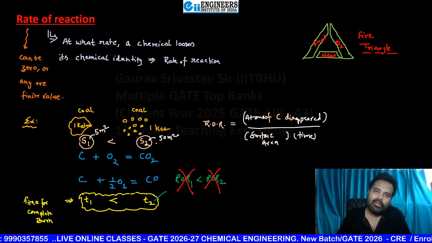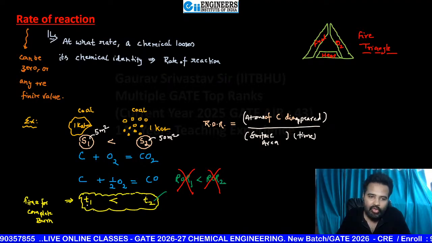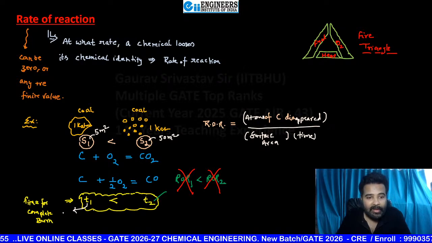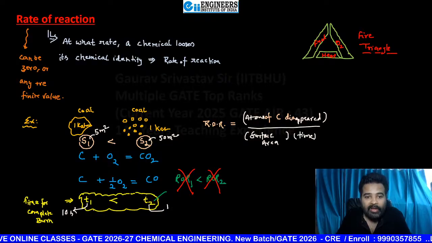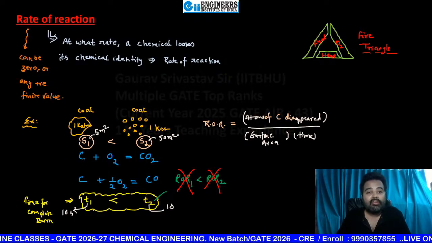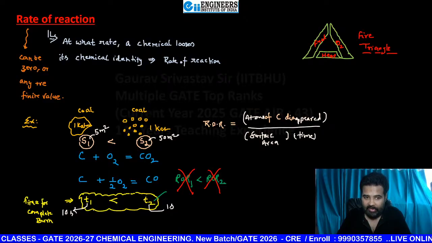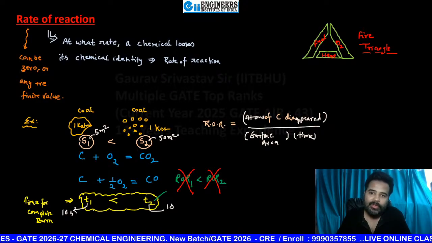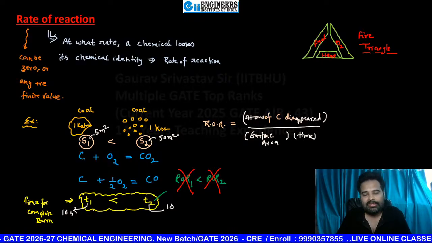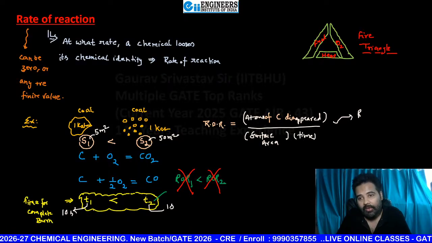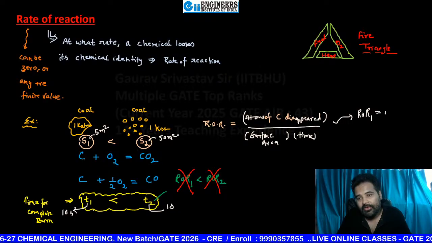Then you are going to get for this case T1 as 10 seconds, and T2 as 1 second. Now you can see 5 into 10 is 50, and 50 into 1 is 50. Moles disappeared are the same in both cases. So the rate of reaction, clearly you can see here, in both cases it is the same this time.